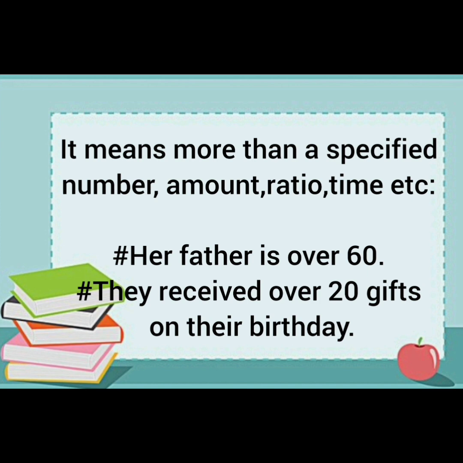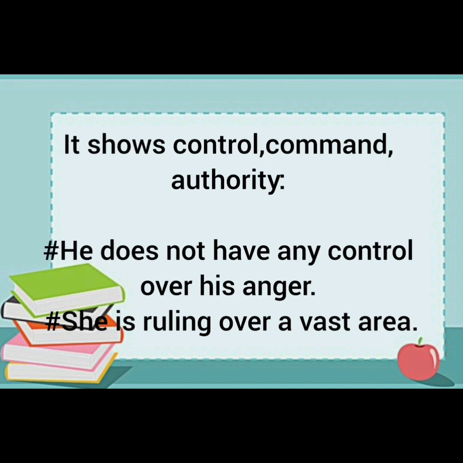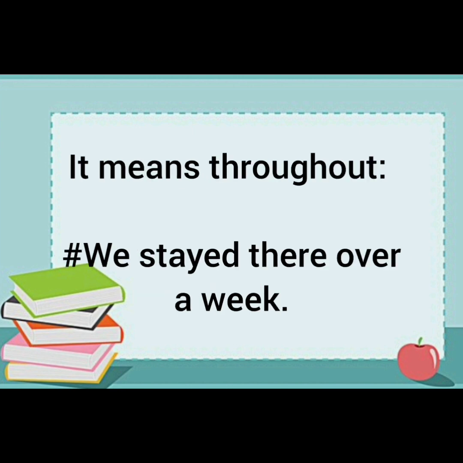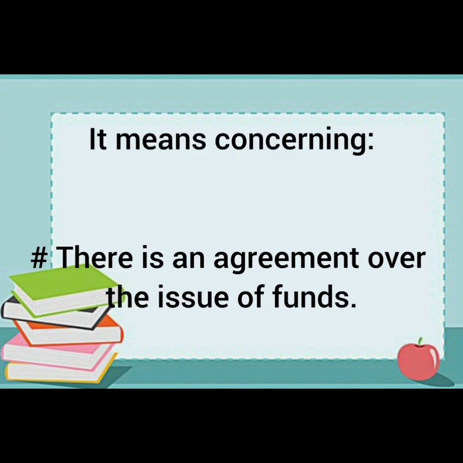Then it shows control, command and authority, and examples are: we do not have any control over his anger. She is ruling over a vast area. It means during. For example, we will discuss this matter over lunch or dinner, means during the lunch or dinner. It also means throughout. We stayed there over a week, means throughout the week we stayed there. It also means concerning. There is an agreement over the issue of funds, means concerning the issue of funds.